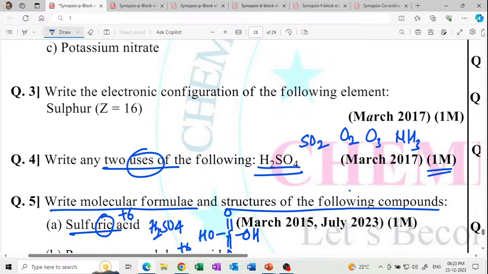Write the electronic configuration of the following. Sulfur electronic configuration in this way: 1s2, 2s2, 2p6. Get it? Count: that's 10, and then 3s2, 3p4. Please count it: 2 plus 2 is 4, 4 plus 6 is 10, 10 plus 6 is 16. So 1s2, 2s2, 2p6, 3s2, 3p4.